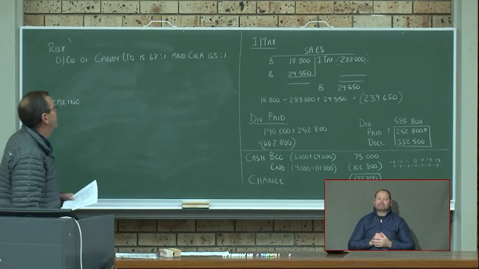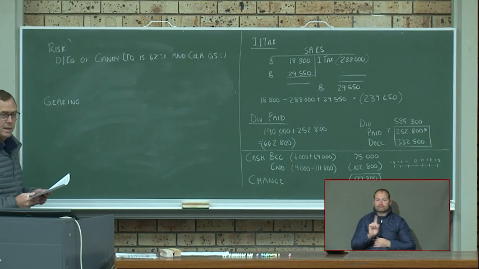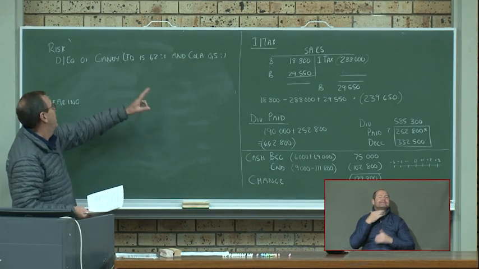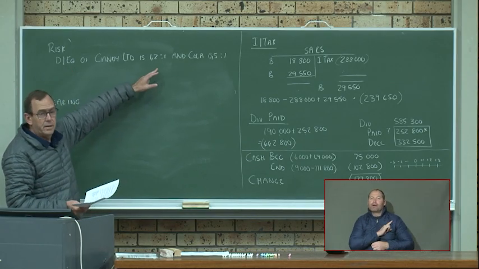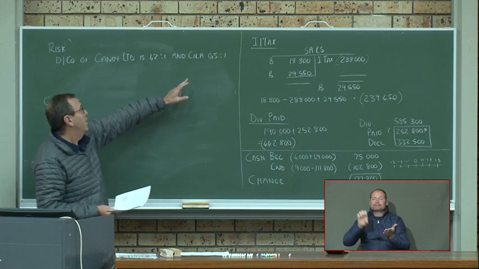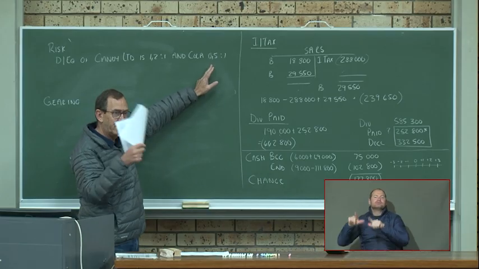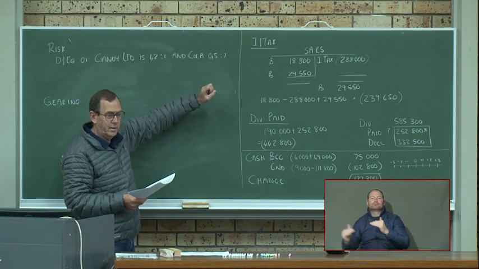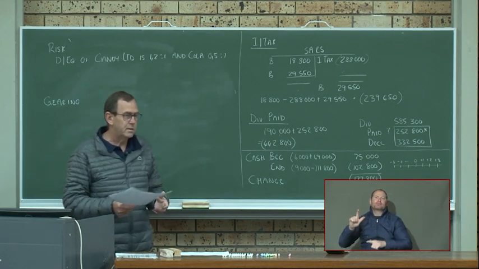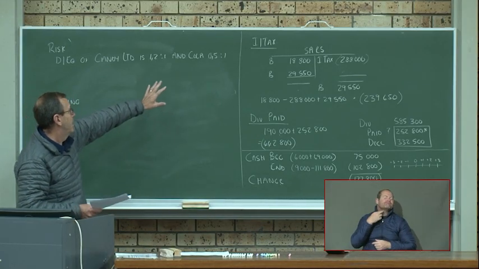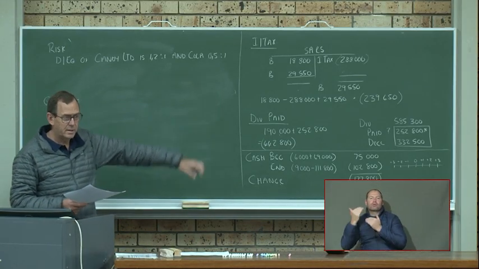So what do we see? Candy Limited has a high risk because their debt is more than their equity, whereas Cola has a low risk because their equity is more than the debt. All right. So you can just say Candy Limited has a high risk and Cola is a low risk.